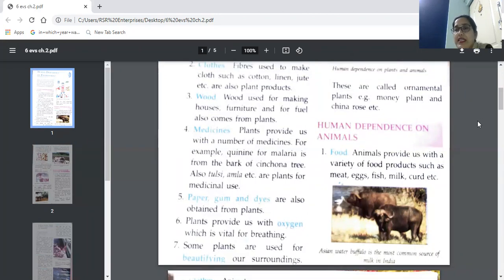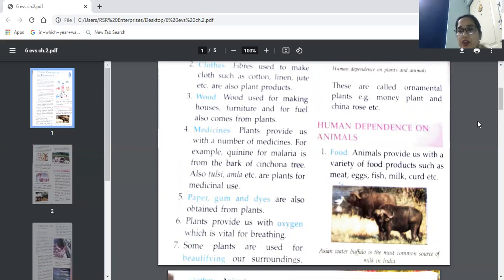That's why we need to grow more and more trees or plants. We should not cut trees or plants because we are dependent on them. We need to save them.